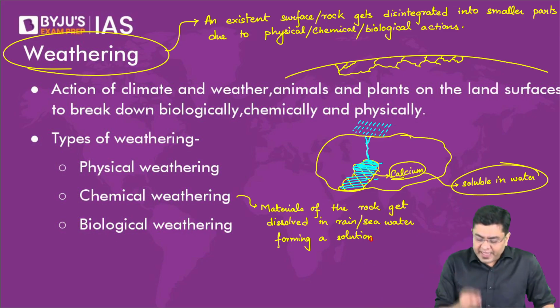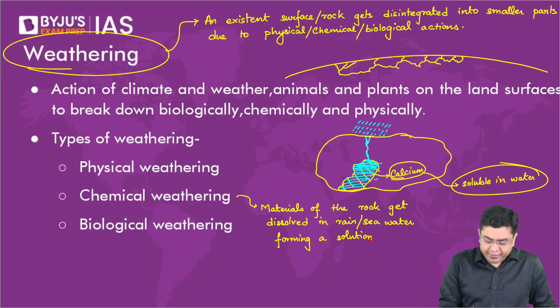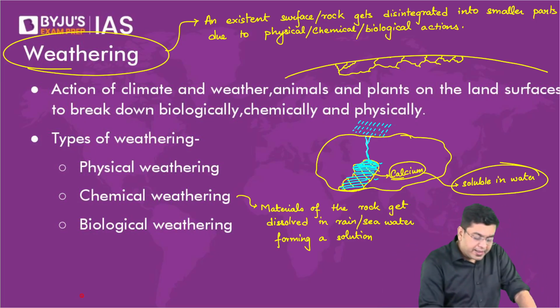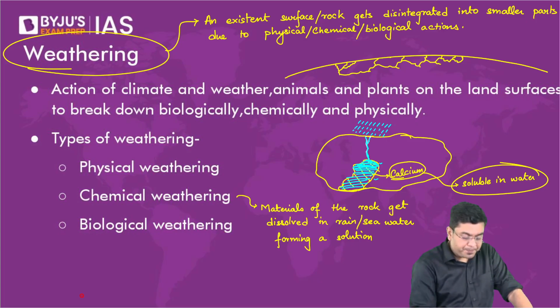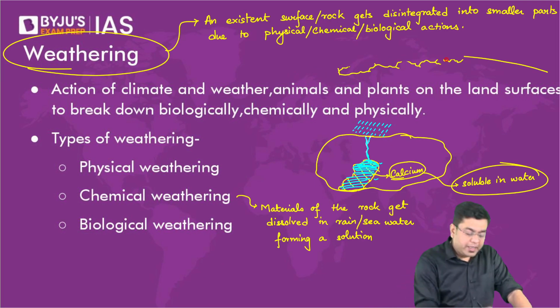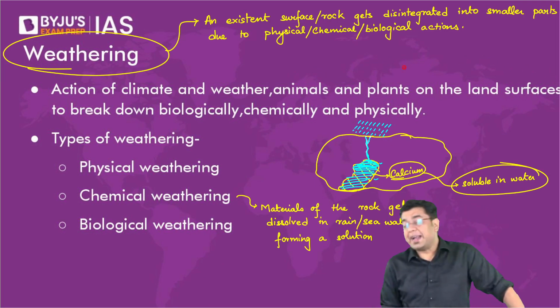Now then we also have what is referred to as biological weathering. What is that case of biological weathering? Let us try to understand that. Here, the actions of living species come into play.